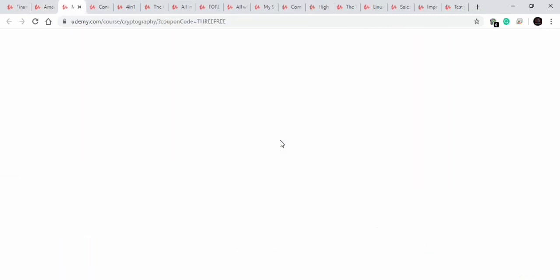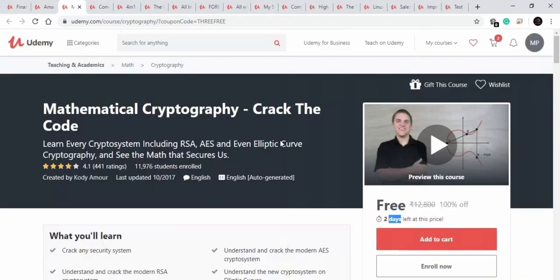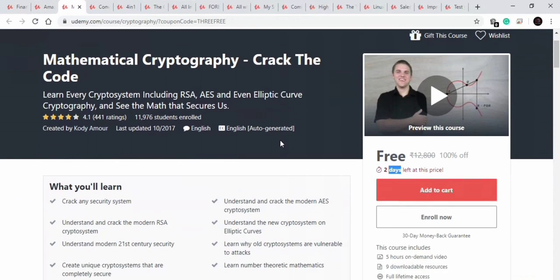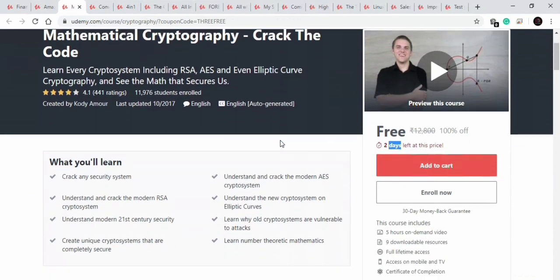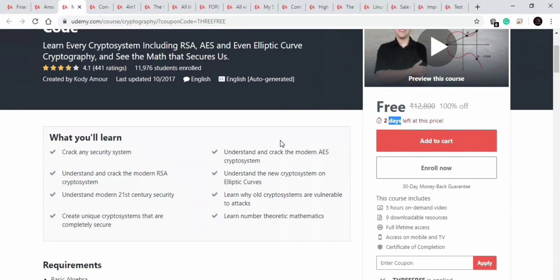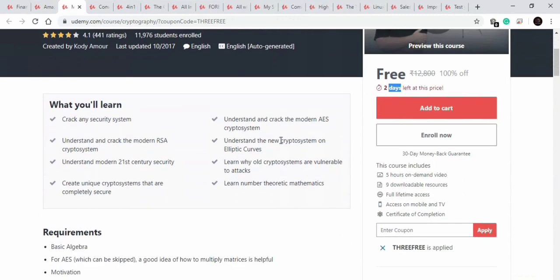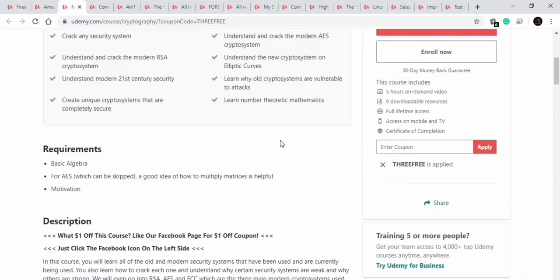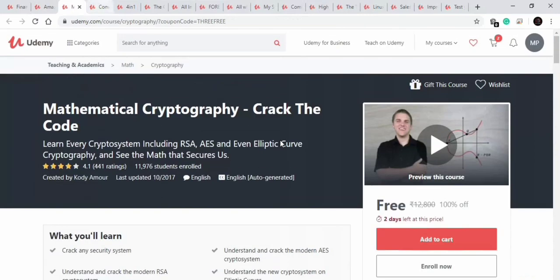Now let's move to our next course. Our next course is on mathematical cryptography. In this course you will learn about RSA, AES, and elliptic curve cryptography. So this is also a good and creative course of approximately about 5 hours and available for free for 2 days. This course is comprising of 39 lectures, and after that you will also get the certificate.